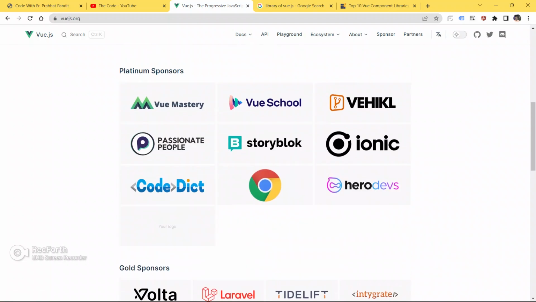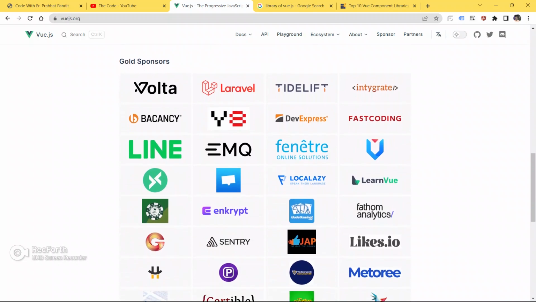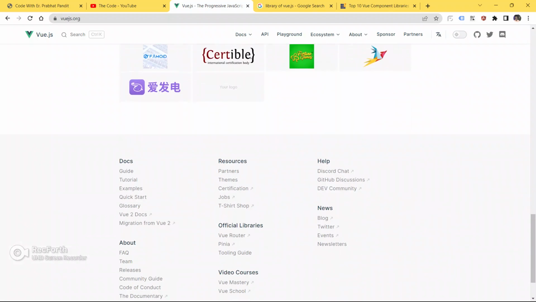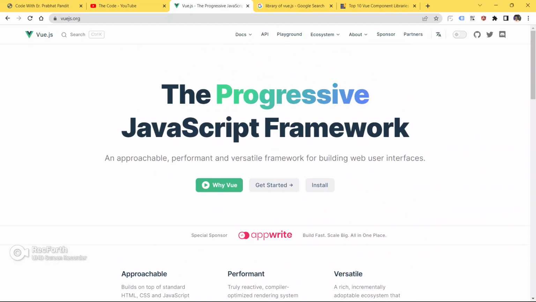As you can see, there are lots of communities and lots of software providers using Vue.js as their application framework. There are lots of software companies using Vue.js because Vue.js is a very reactive and very powerful JavaScript framework. After the coming of Vue.js, Angular has taken a backseat, and Vue.js is a very progressive JavaScript framework. In this video, we are going to learn the JavaScript framework known as Vue.js.